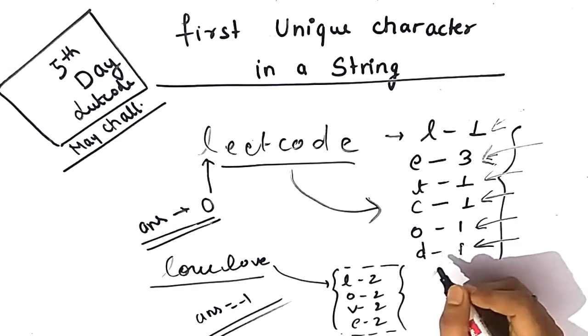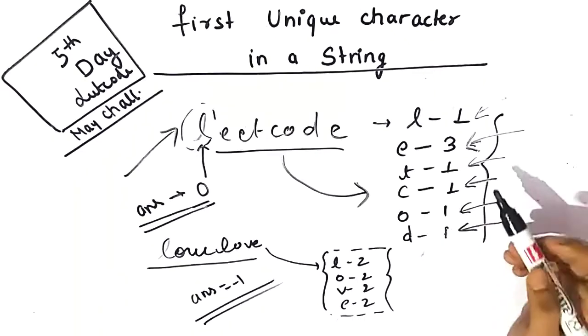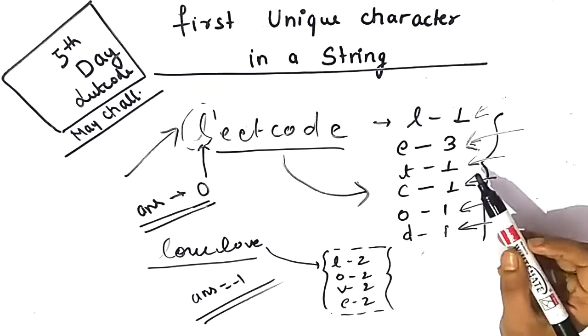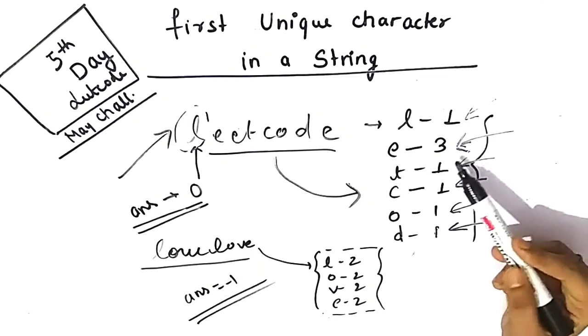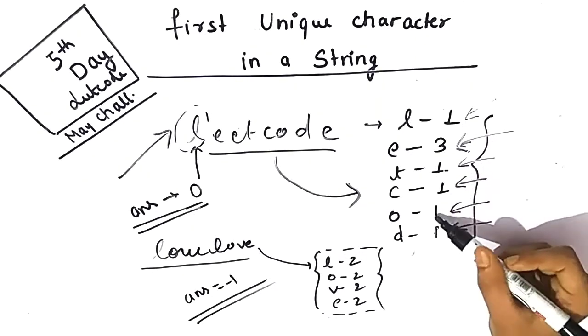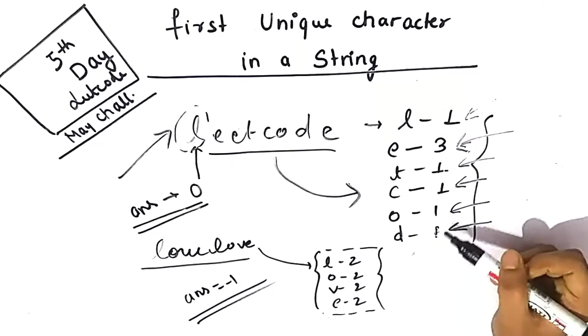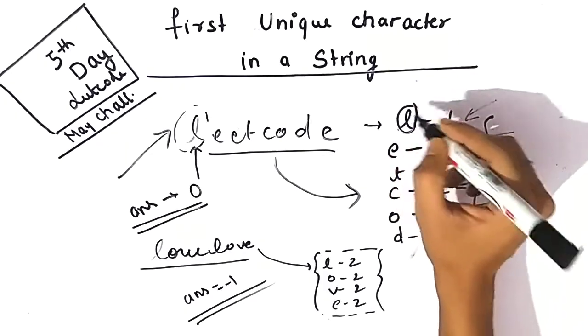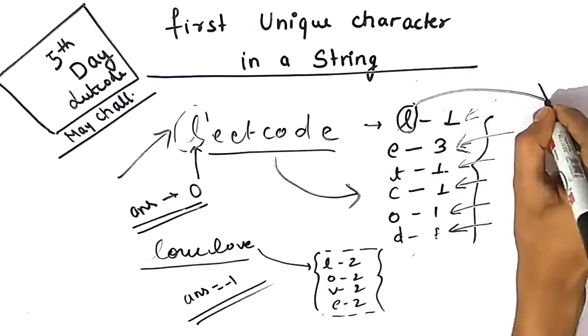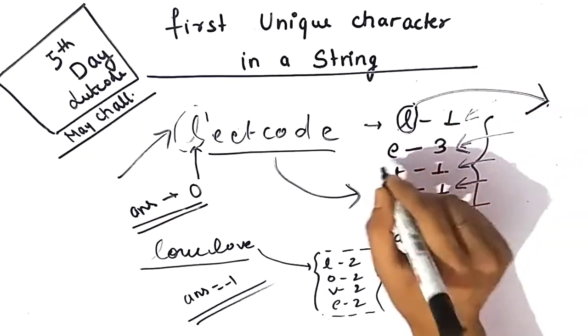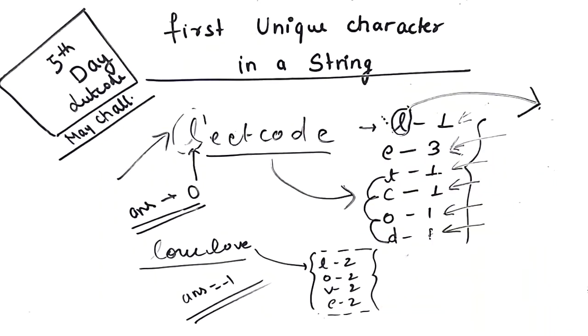But you have to return the index of the first unique character in the string. In this example, L occurs 1 time, T, C, O and D also occur 1 time each. But L is the first character which is unique, which comes before all of the other characters. I hope you got the problem.